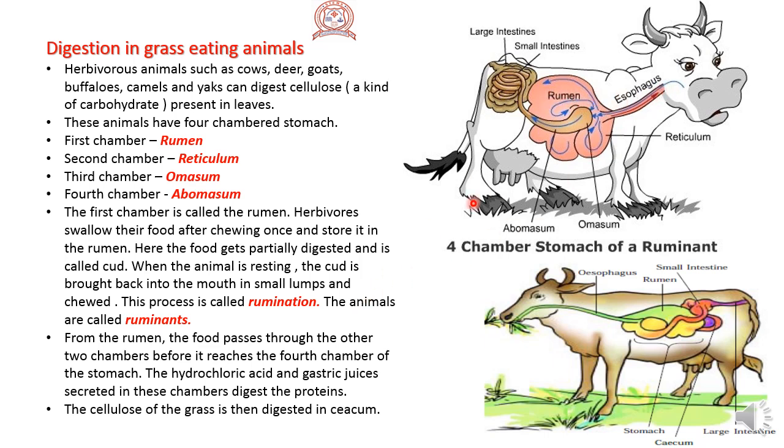While the animal is resting, this food is partially digested in the rumen and is again brought back into the mouth in small lumps and chewed again. This process is called rumination. The animals are called ruminants. Understood?